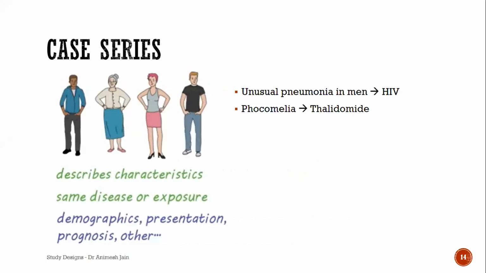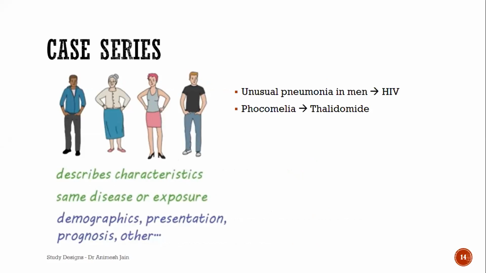Now, a case series usually describes the characteristics of the same disease or same exposure, and it helps us to know about the presentation and the demographics, that is, what is the age, what is the gender, what are the characteristics of the population, what is the prognosis, all these things. Some examples: unusual pneumonia in men, which was observed and reported, led to HIV.